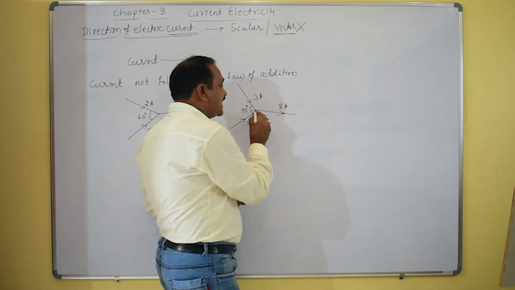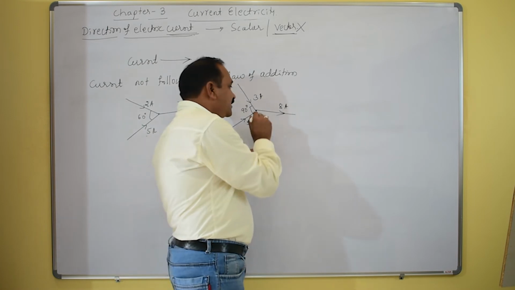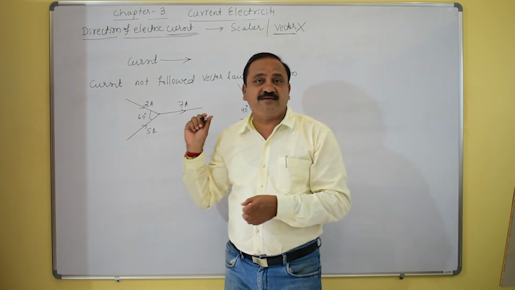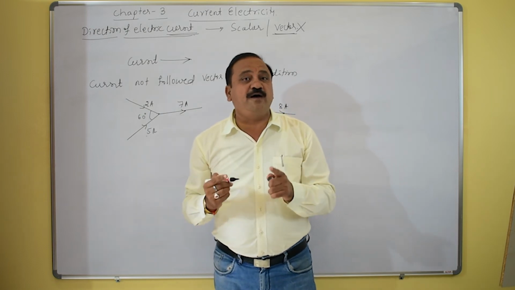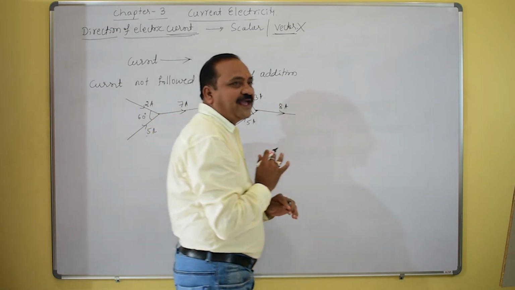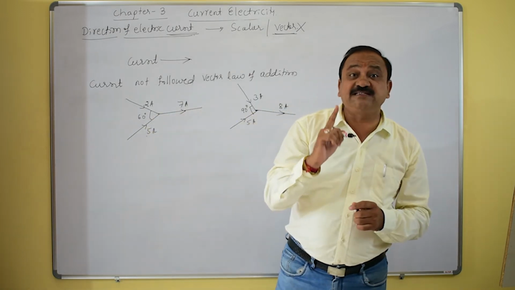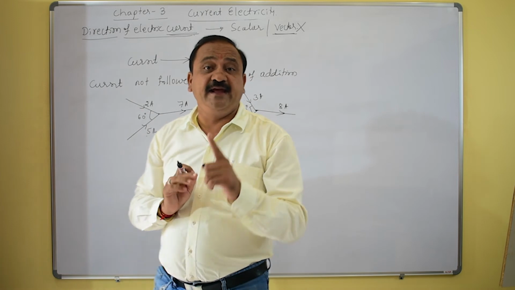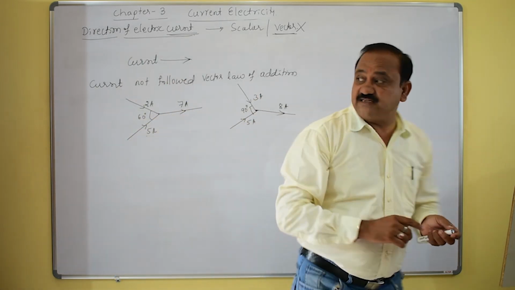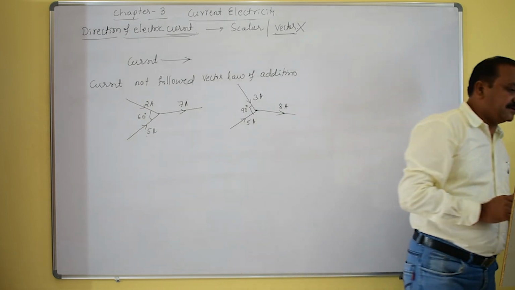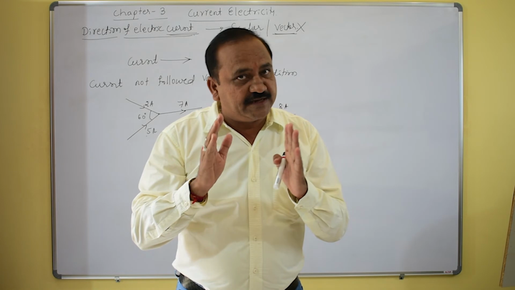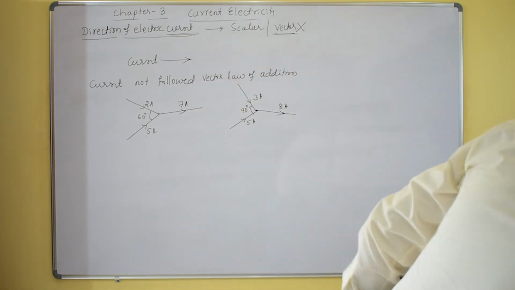It is just like scalar multiplication. How? This is the scalar. The current follows this concept, so when we analyze the current, it should add up like a scalar. Hence the current is a scalar quantity. It is not supposed to be a vector. Try to understand how exactly it is: the current is a scalar quantity and not a vector quantity.